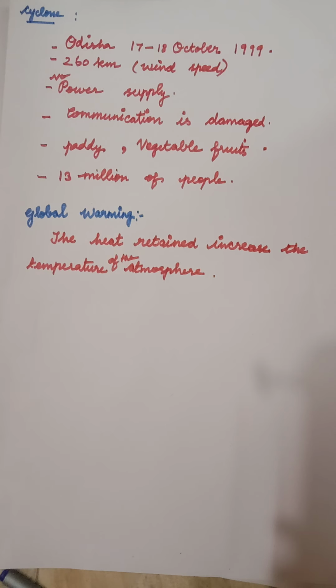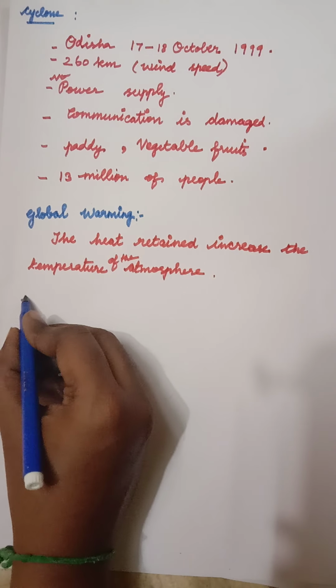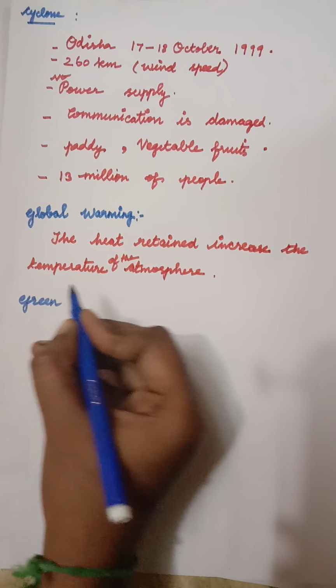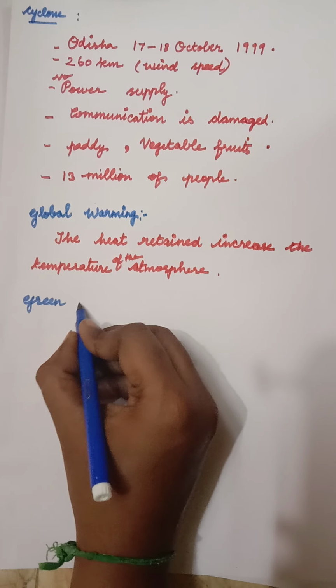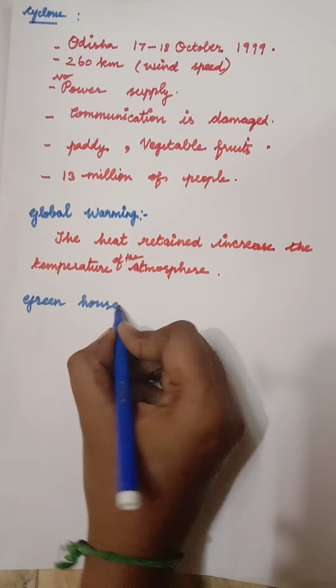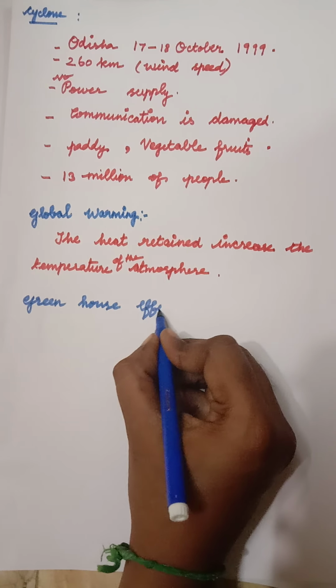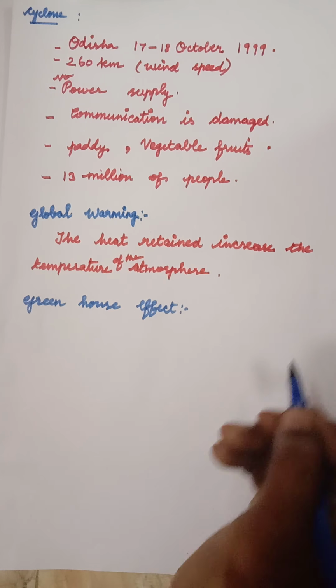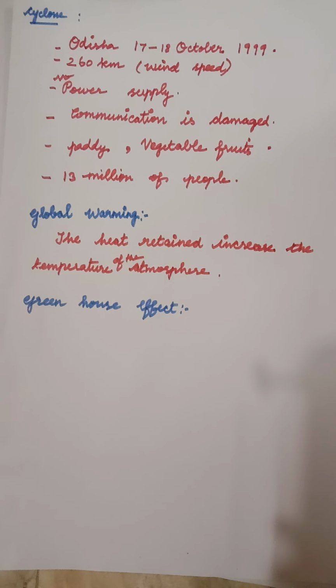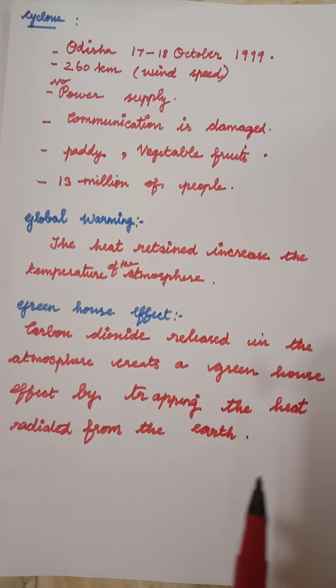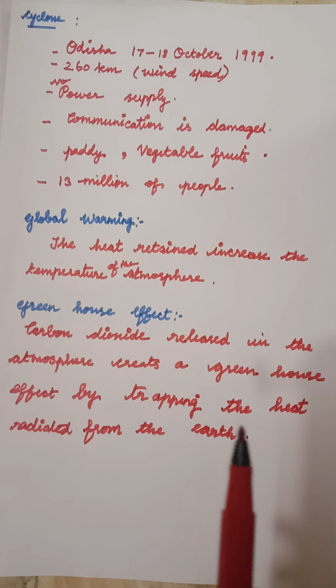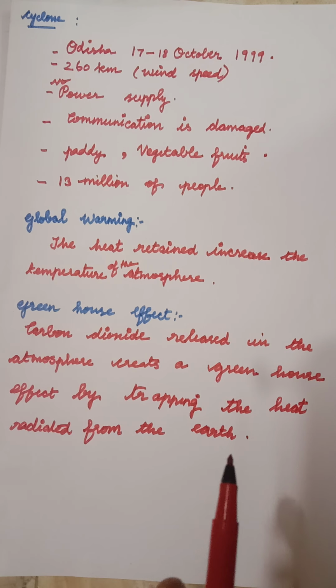And next we are going to see about the greenhouse effect. The carbon dioxide released into the atmosphere creates the greenhouse effect by trapping the heat radiated from the earth.